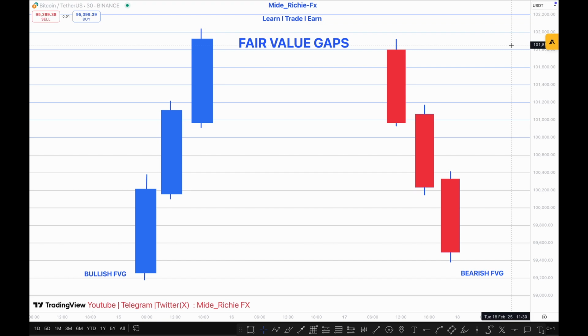Let's get into it. So basically, what is a fair value gap? Fair value gap is a very popular concept among ICT traders. It's a very good ICT strategy, and it's used as entry confirmation. It's used as an entry itself, and a whole lot of things. So FVG is just a very simple thing.